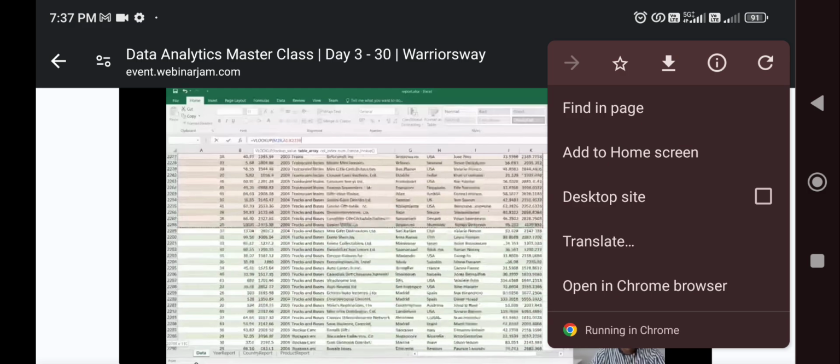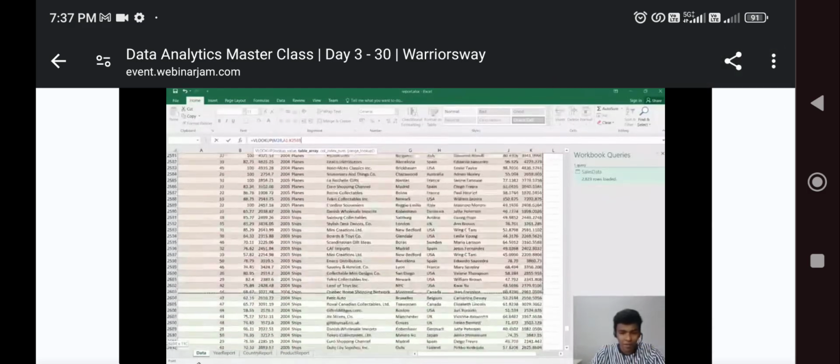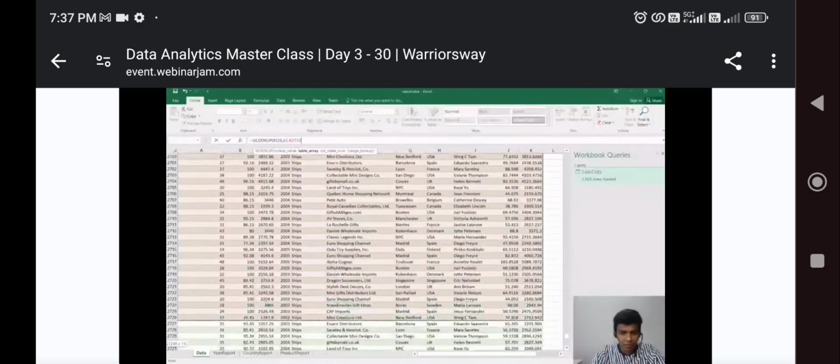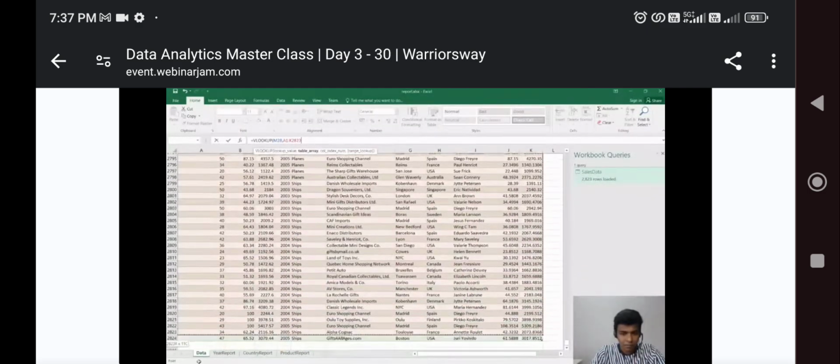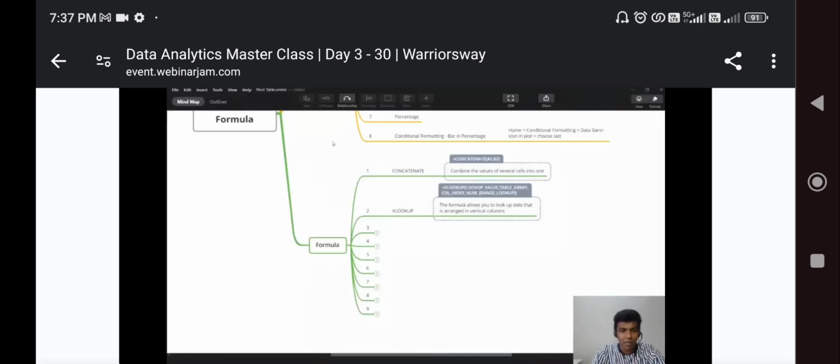You can use any shortcut, guys. You can press Control Shift Home or Control Shift N. Since I'm having the data set on the right, I'm going to select manually. Likewise you can select the data as all, and then you can put another comma.